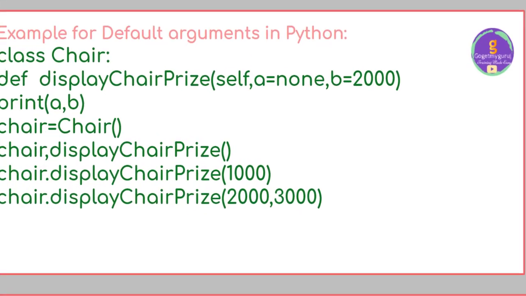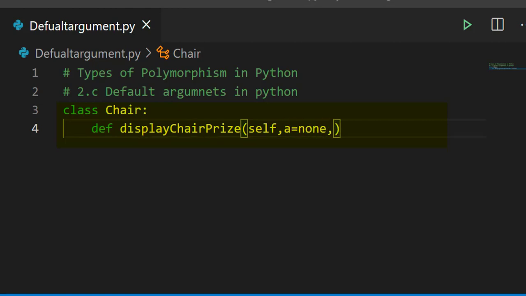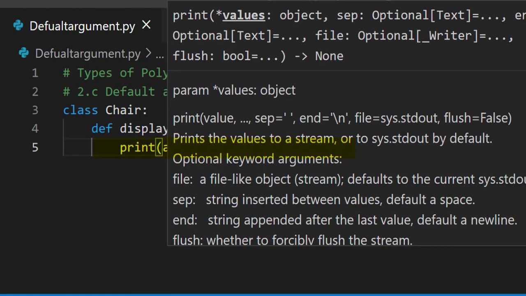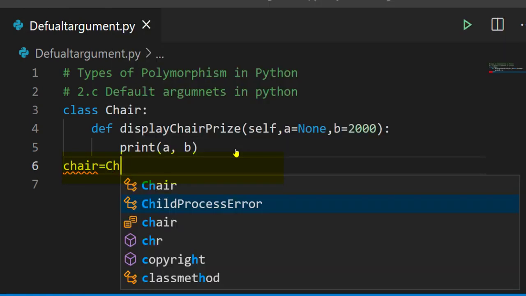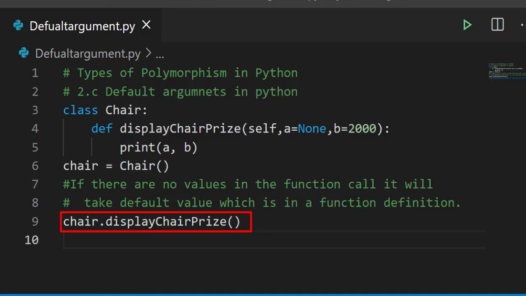Let's code this in VS Code. Create a class chair, then define a method, call it display chair price with 3 arguments. First is self, it will take by default, and second one is A is equal to None, and third one is B is equal to 2000. Then write one print function with values A, B. Create an object for chair class. Chair is equal to chair. Calling a function with no values.